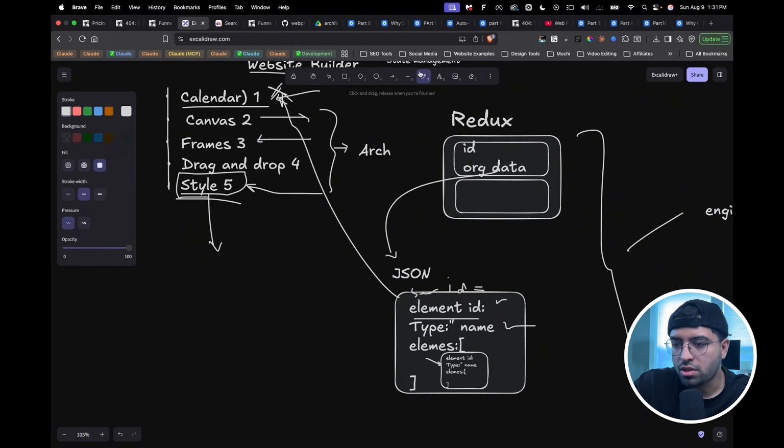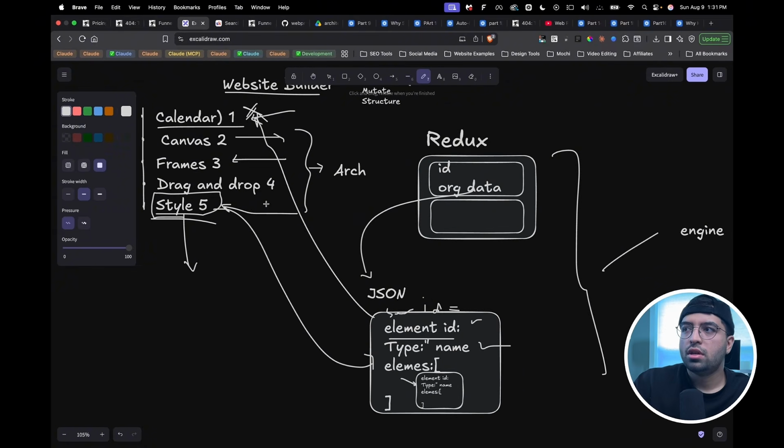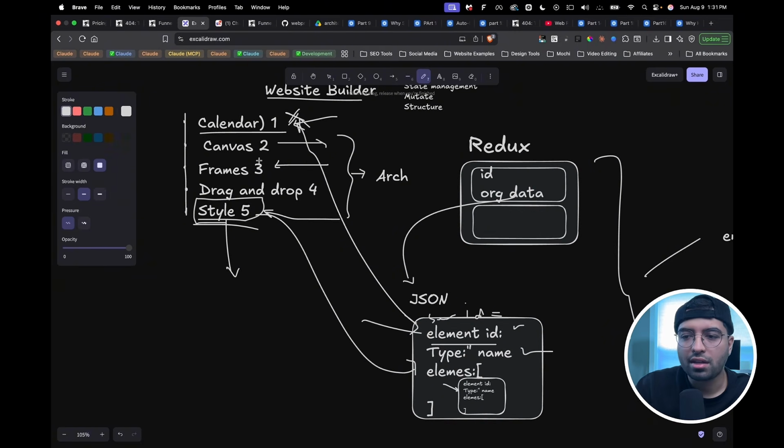By the way, I forgot about styles here. Probably want to add this in here. But I would just look at, can I just render this element on the canvas? And if I can, I'm happy. That kind of shows that our prototype is in progress. So it's a very iterative process.